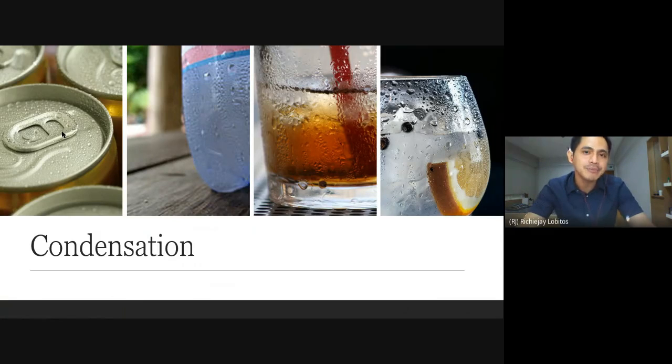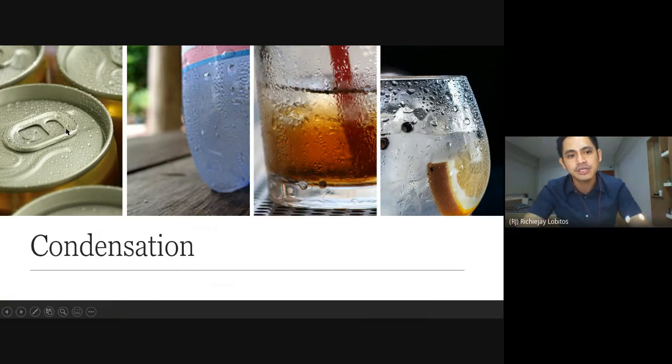We learned in a previous chapter that air is composed of many different types of gases, and that includes water vapor. There is less than 1% of our air that is made up of water vapor. Now, this water vapor contains a lot of heat.